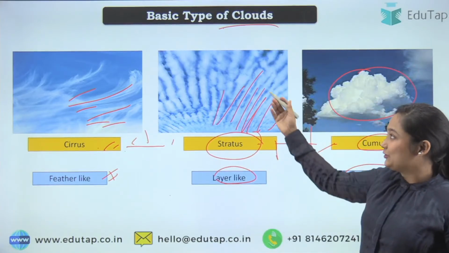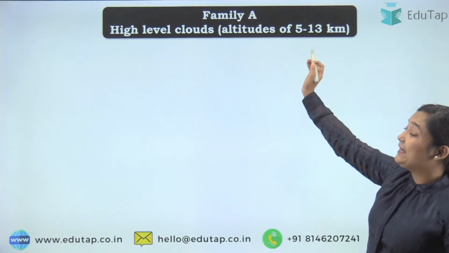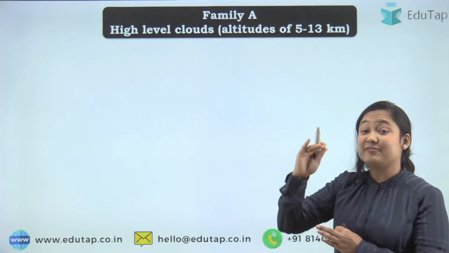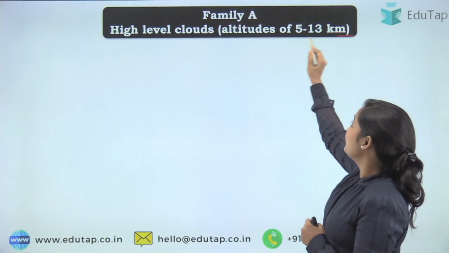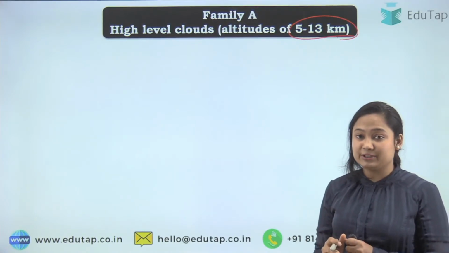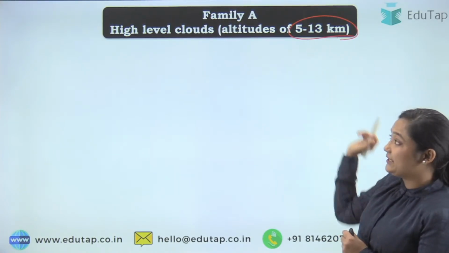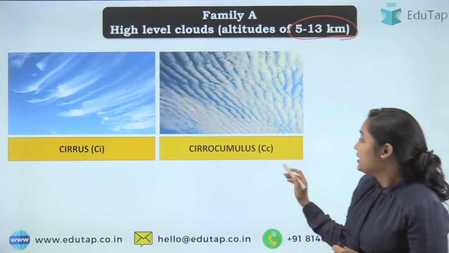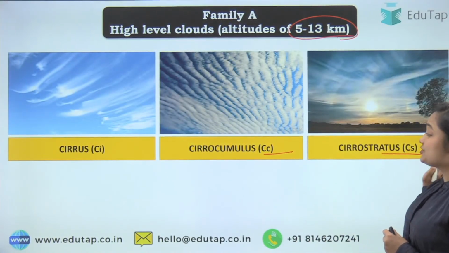Okay, now moving to the families, let's talk about family A. These are high level clouds that are found in high altitude, between 5 to 13 kilometers. This particular family A includes your cirrus cloud, your cirrocumulus cloud and your cirrostratus cloud.